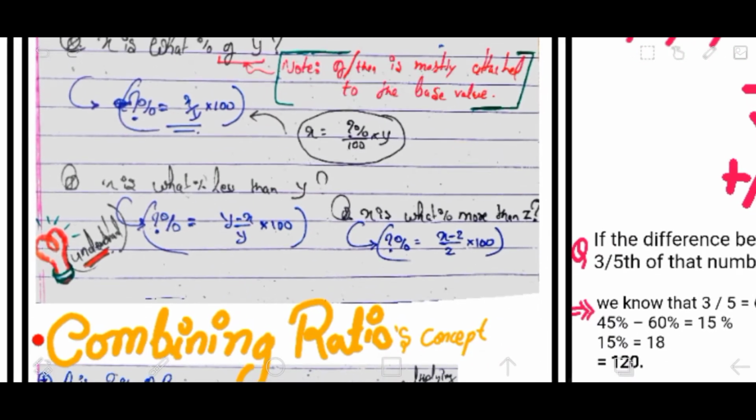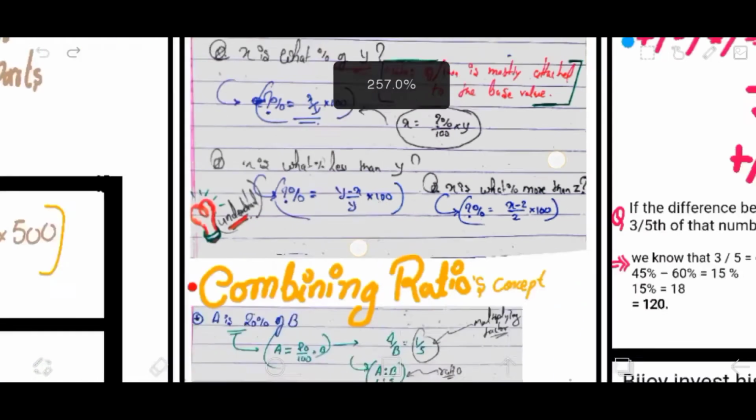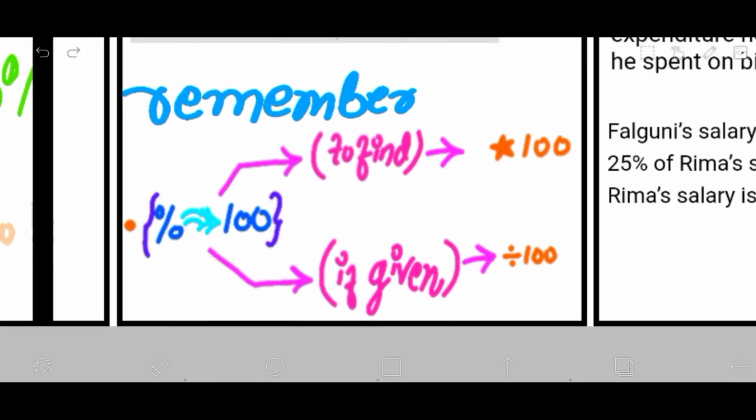Now the next thing is x is what percent less than y. Here comes the concept of "what percent less than y", where you have to understand the percentages of x and y. I would suggest you start with remembering this thing first, that percent means per 100.